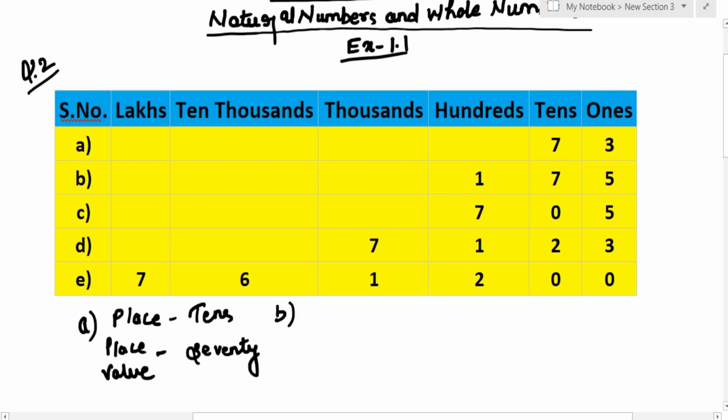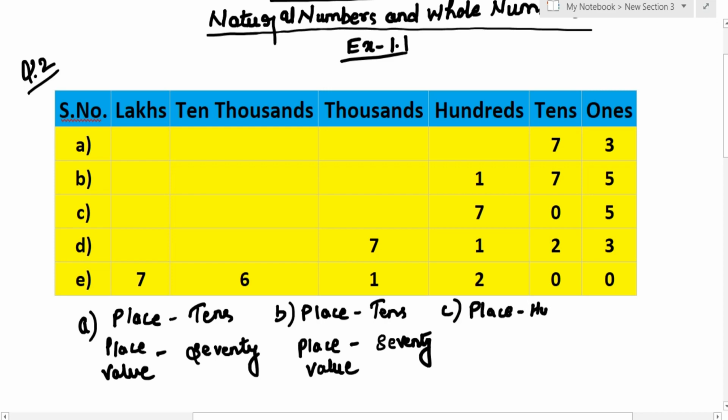Similarly in B, what is the place of 7? You can see that the place of 7 is again tens. And what is its place value? As 7 is in the tens place, its place value is 70. Now next, in 705, the 7 is in the 100s place, so we'll write down it is in the hundreds place. And as it is in the 100s place, its place value will become 700.